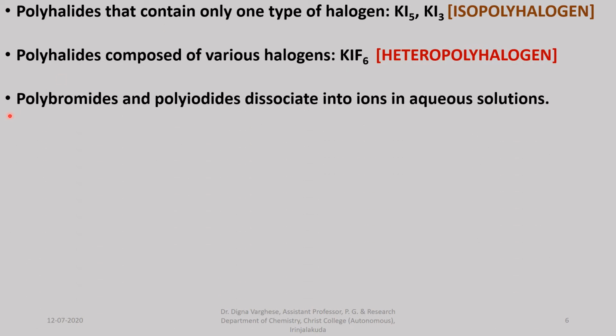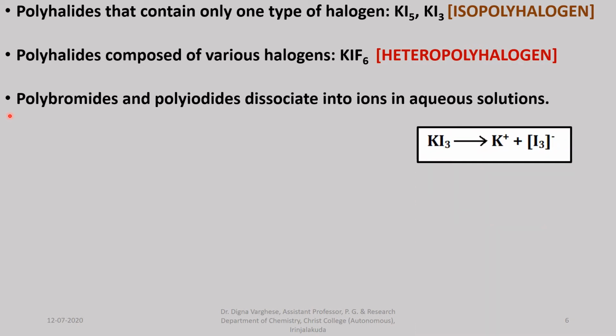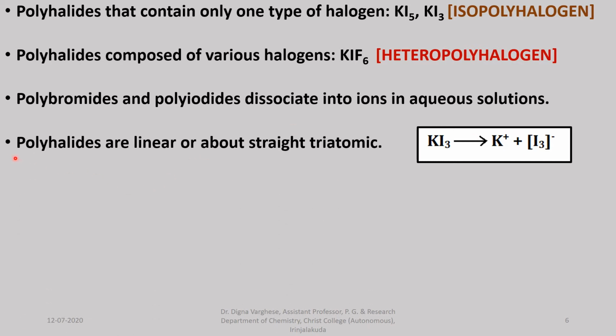Polybromides and polyiodates dissociate into ions in aqueous solution. When they are taken in aqueous solutions, they dissociate. For example, potassium triiodide in aqueous solution dissociates into potassium ion and triiodide ion. Polyhalides are linear or about straight triatomic. They can exhibit different shapes according to the orientation of electron pairs in space.